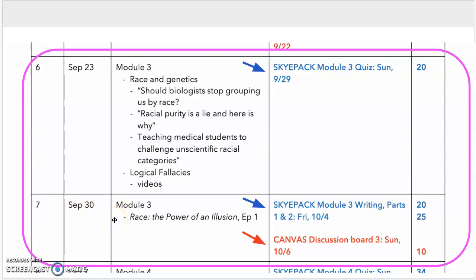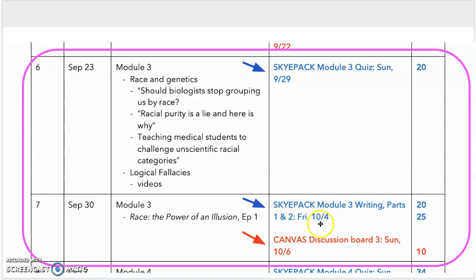And then next week, September 30th, week 7, this is the second part of module 3. For this section, you are going to watch this video, Race, the Power of an Illusion, episode 1. It's actually a 3-part series that aired on PBS a few years ago. So for this module, though, you're only watching the first episode. And there is a 2-part writing assignment that goes along with this, also in the SkyPack. So there's parts 1 and 2.